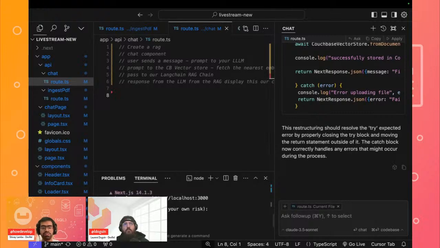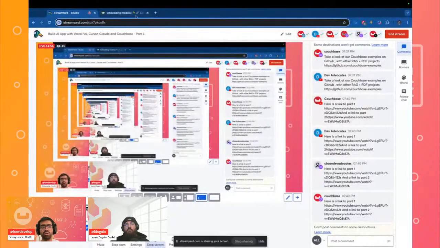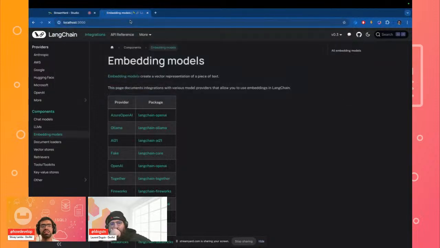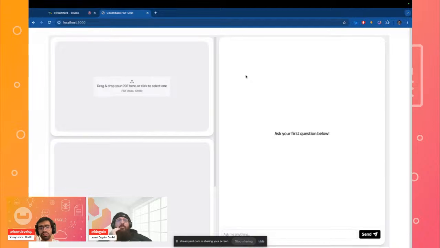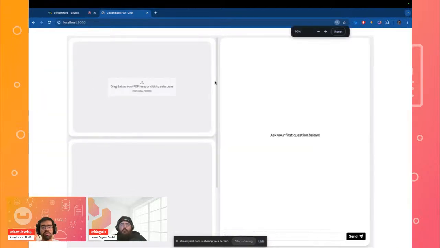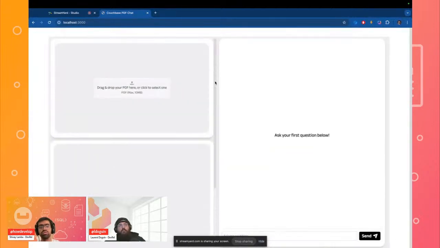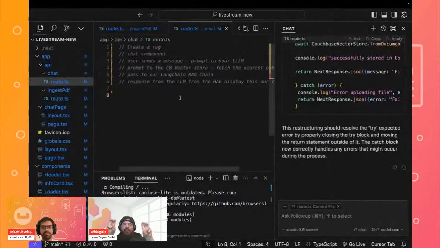The UI that you will see for this application on localhost 3000 has been generated from V0, which is the tool from Vercel. So now all you have to do, quote unquote, is build that backend and plug it into the front end. Exactly.